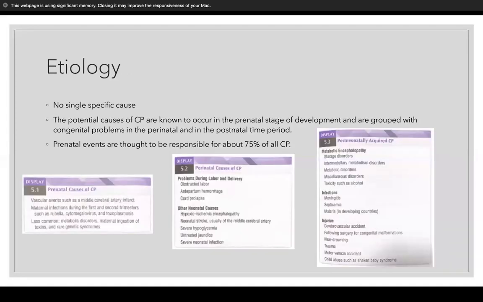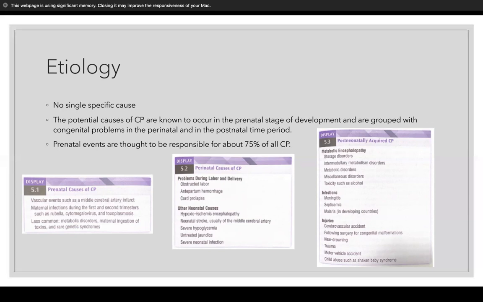The etiology of CP: there is no single specific cause, but the potential causes are known to occur in the prenatal stage of development and are grouped with congenital problems in the perinatal and postnatal time periods. Prenatal events are thought to be responsible for about 75% of all CP cases.